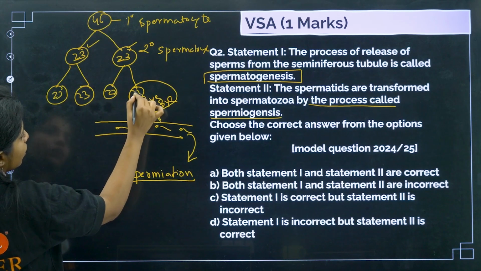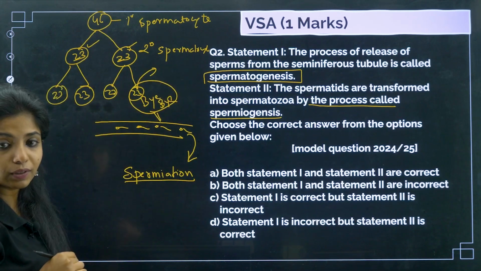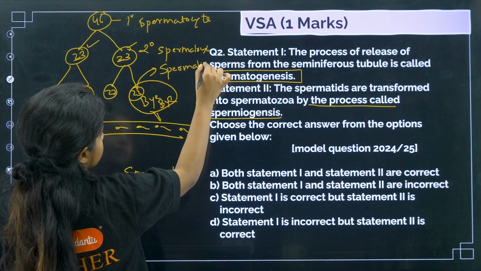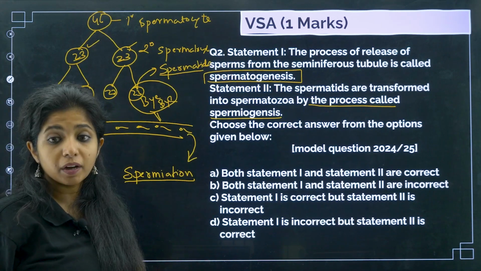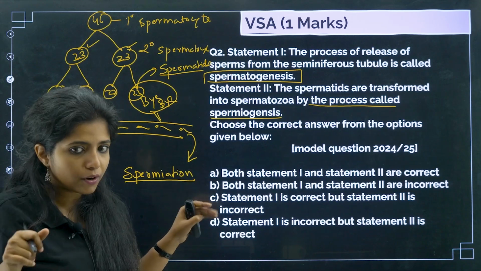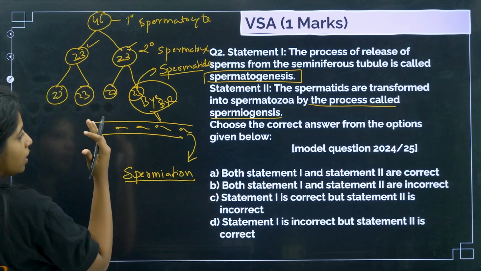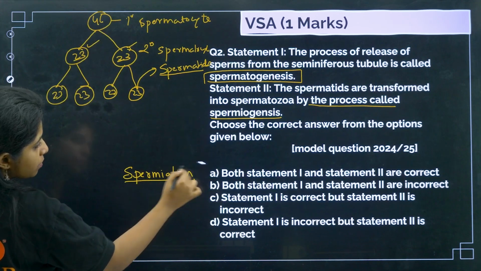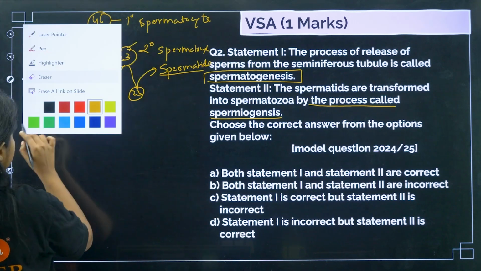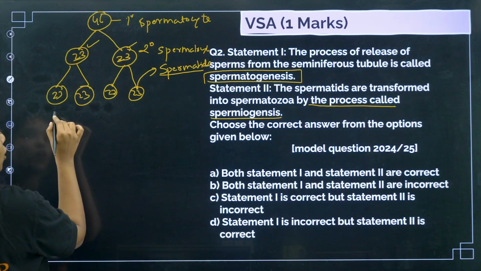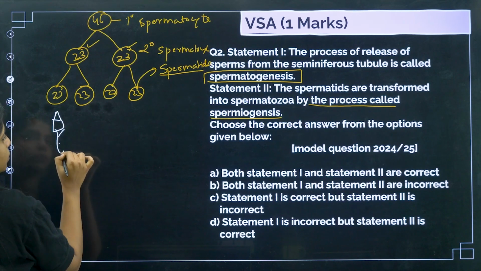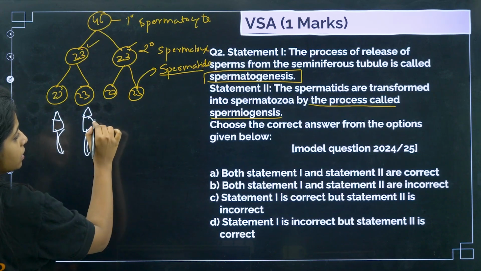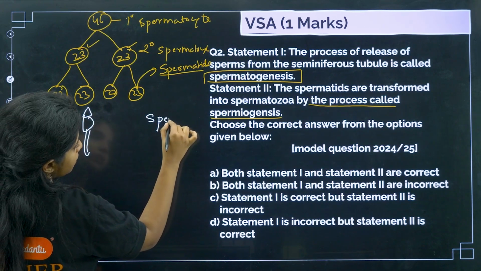All of them, what do you call them? You call them as spermatids. Remember, kids, they are not mature now. So you have to make them mature. They are round, but actually if you have seen the shape of sperm, it is not round, they have a tail shaped thingy. So these spermatids have to transform into sperms which look almost like this, not exactly like this. What do you call them? You call them spermatozoa.